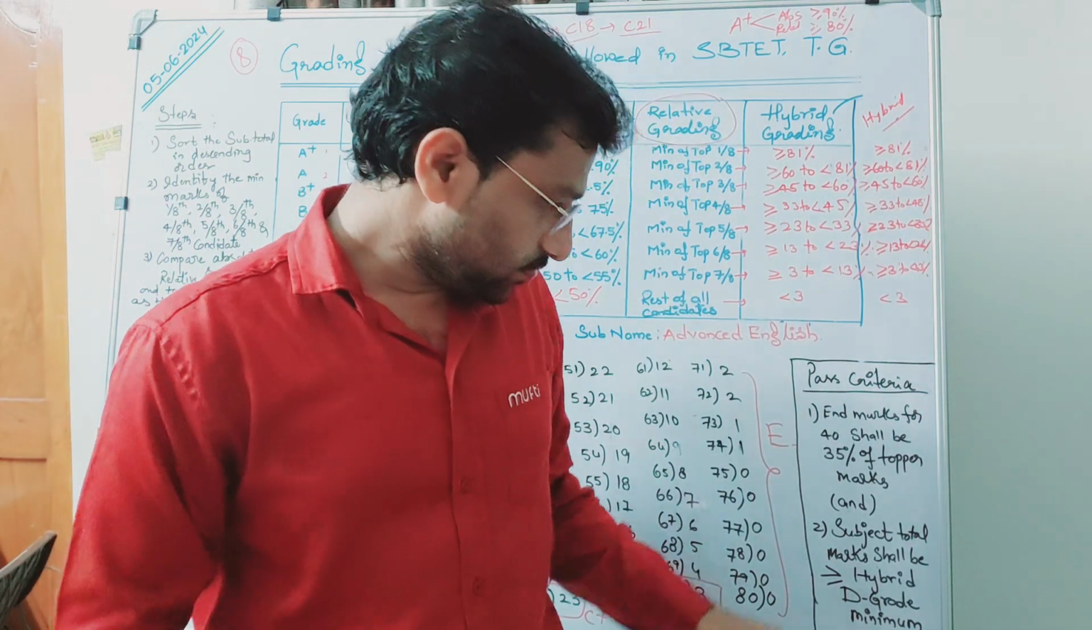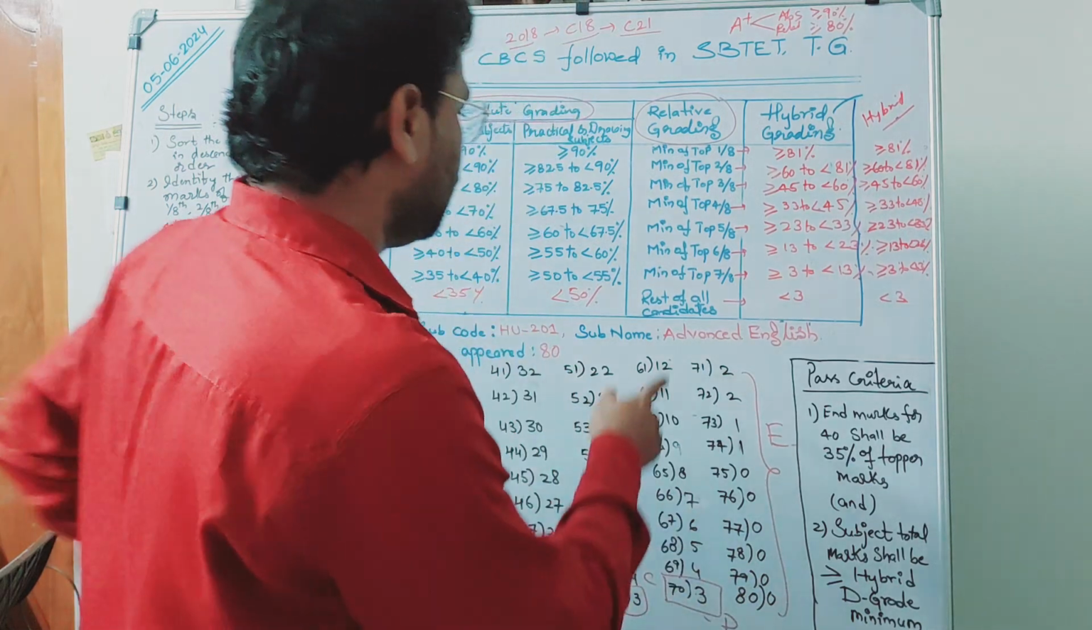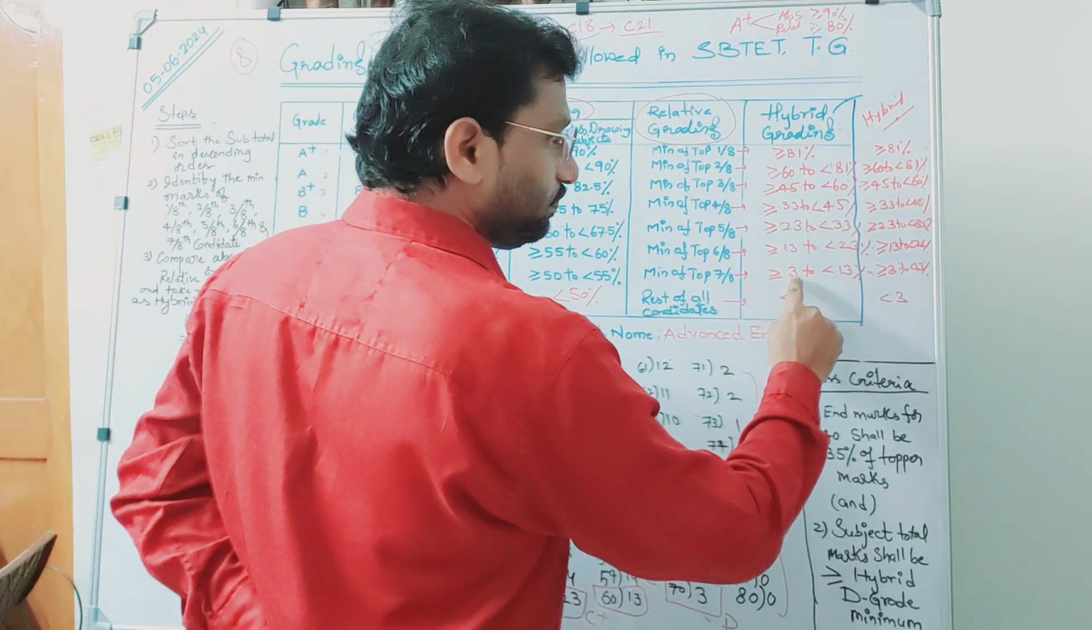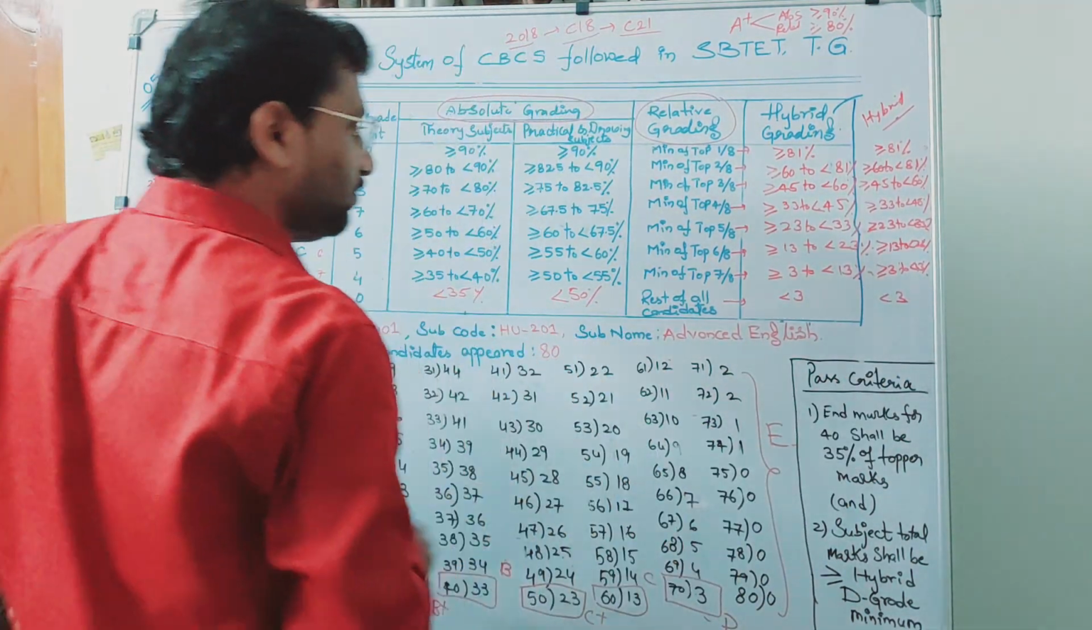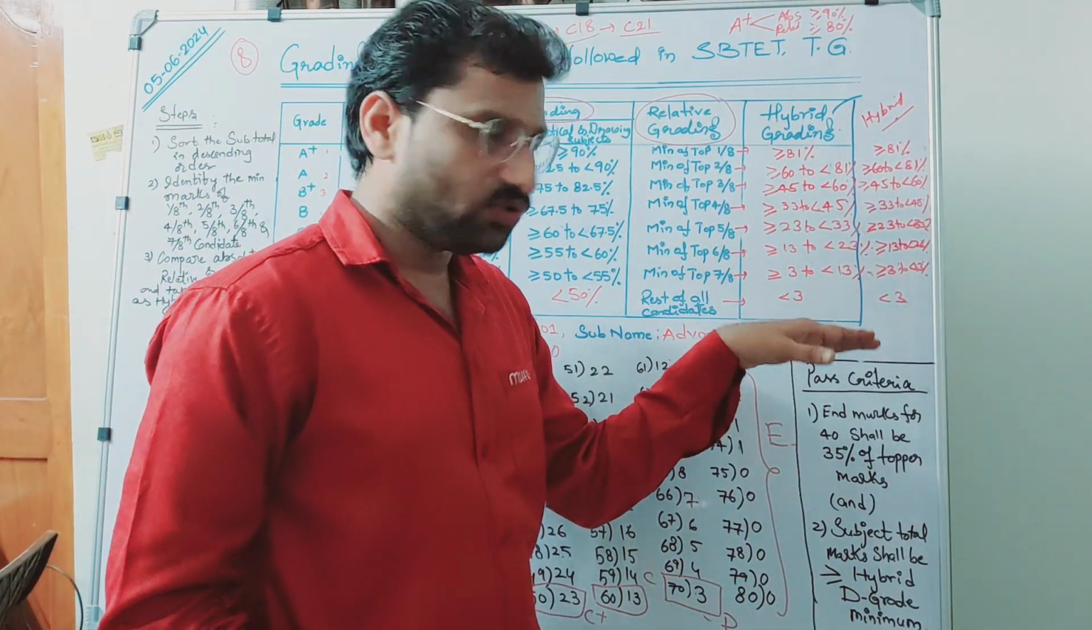The second criteria is that the subject total out of 100 should be the D grade minimum value. What is the D grade minimum value? Here it is very small, but generally it is not so. D grade